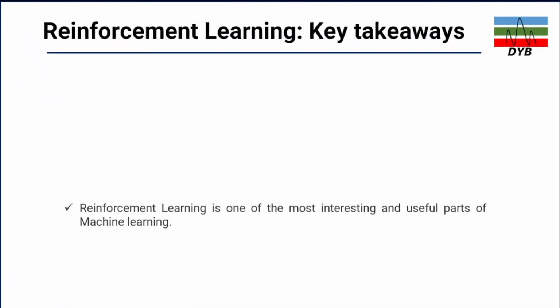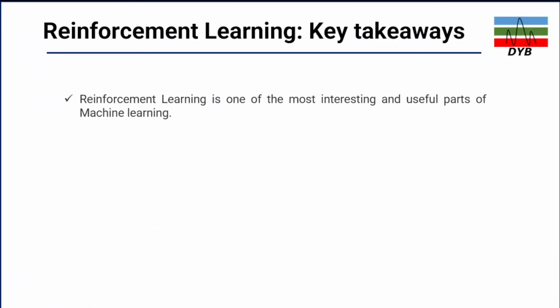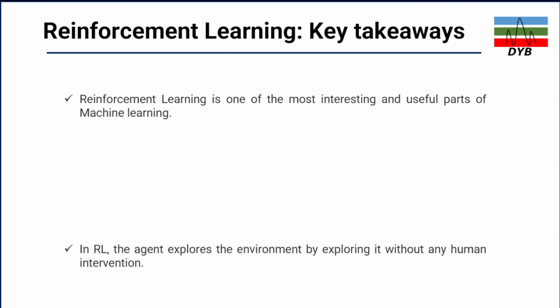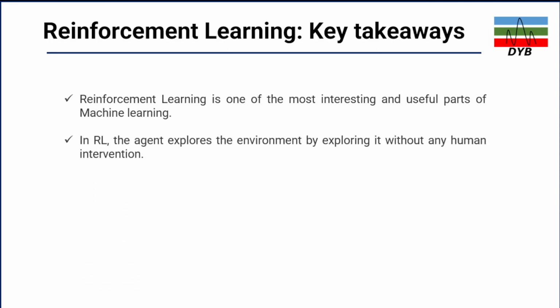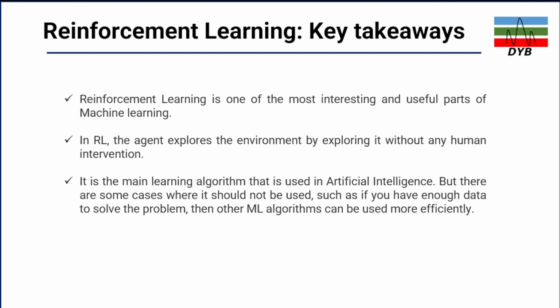So what are the key takeaways about reinforcement learning? Reinforcement learning is one of the most interesting and useful parts of machine learning. In reinforcement learning, the agent explores the environment without any human interaction. And it is also one of the main learning algorithms used in artificial intelligence.